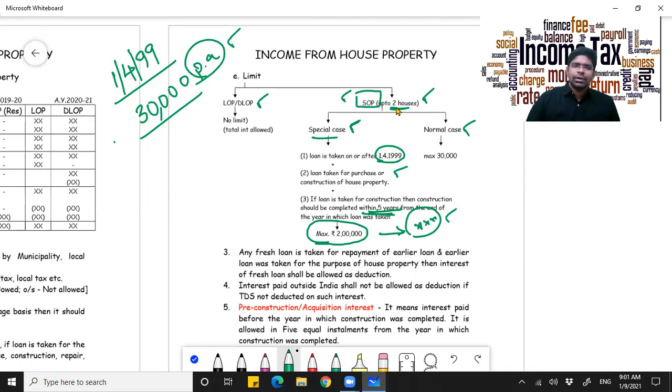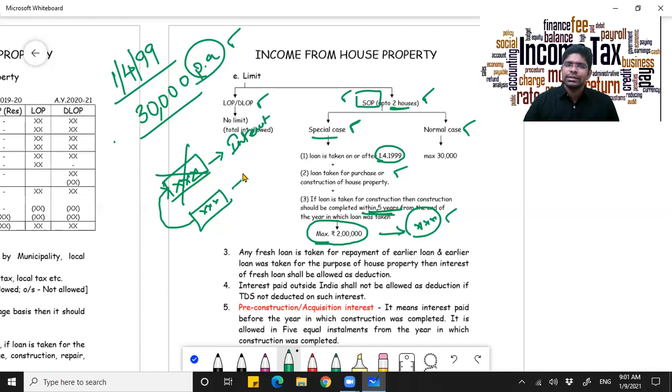And there is another point. For instance, you take a loan. You are paying interest, everything. However, to repay this particular loan, you take another loan. Now, the moment you take a new loan, you will be repaying the old loan. This will be struck off. Now, interest paid on the second loan also shall be permitted as deduction.